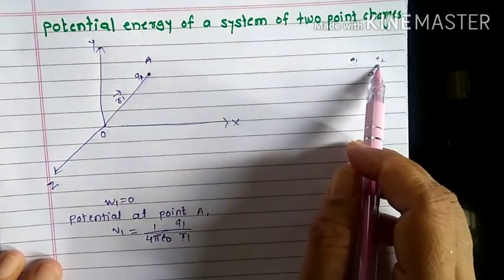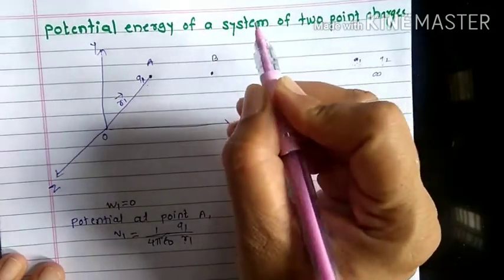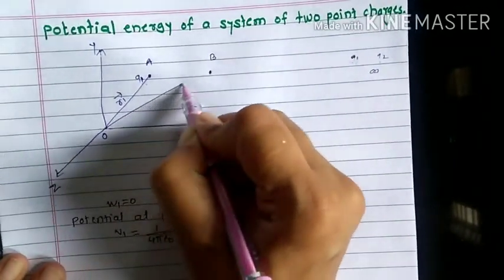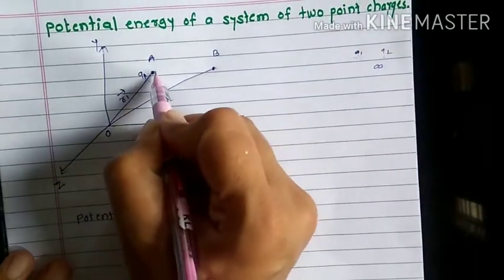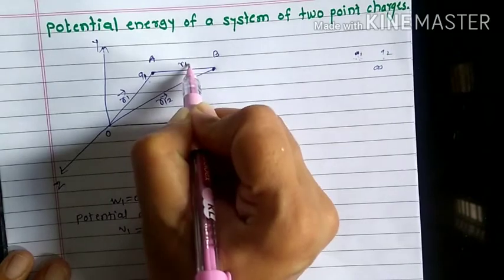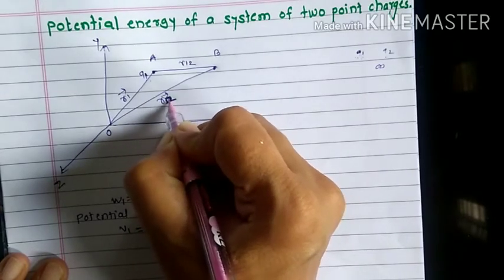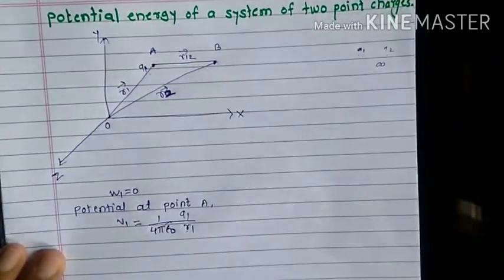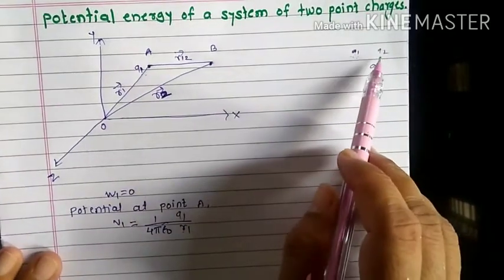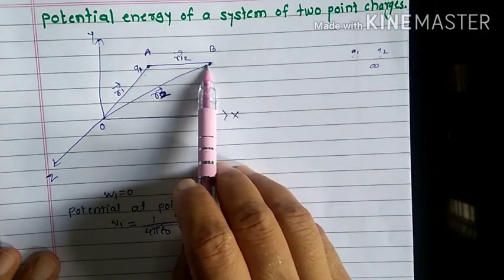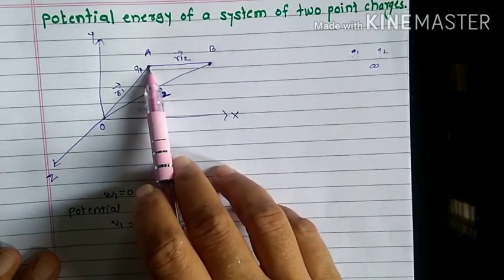When we bring this Q2 from infinity to the point B, let me take here is the point B, and its location from the origin is R2 vector, and this distance is r12 from point A. Now, when we bring this Q2 from infinity to the point B, this point B is at a distance r12 from point A.